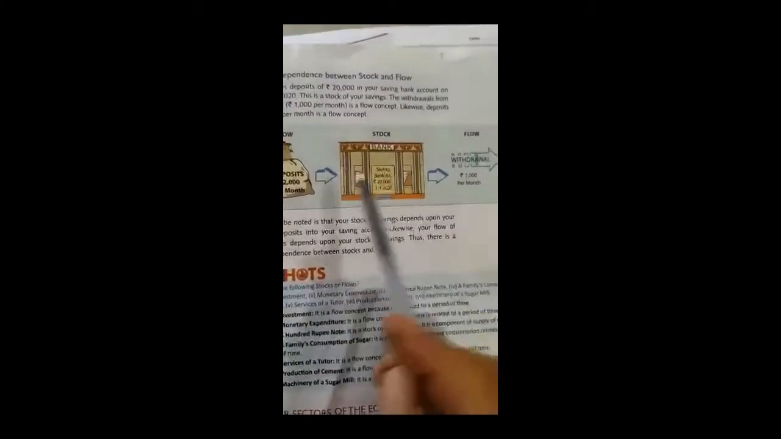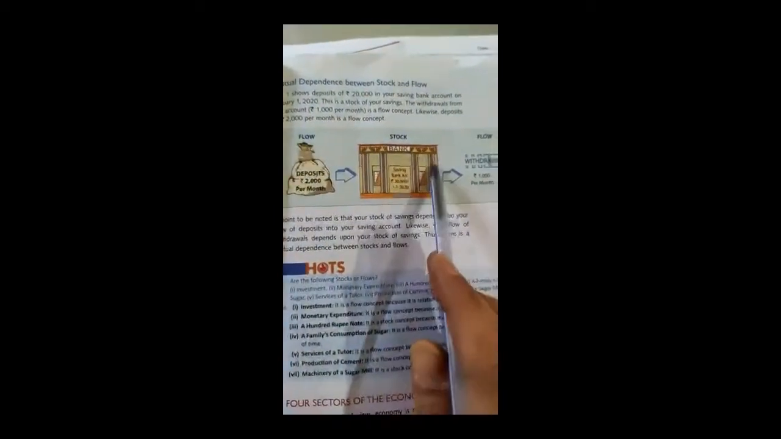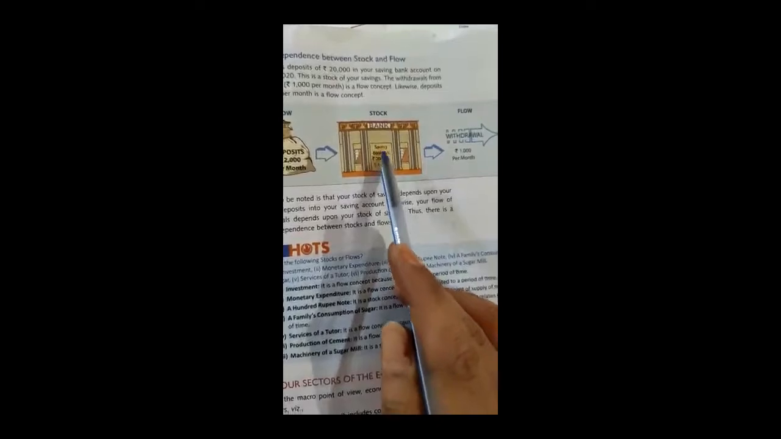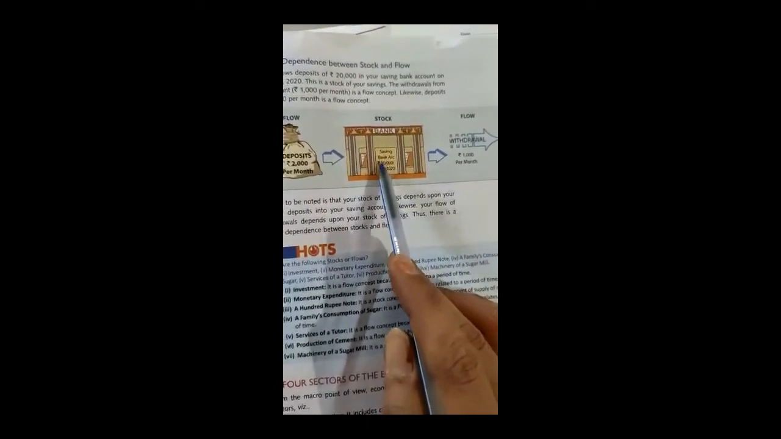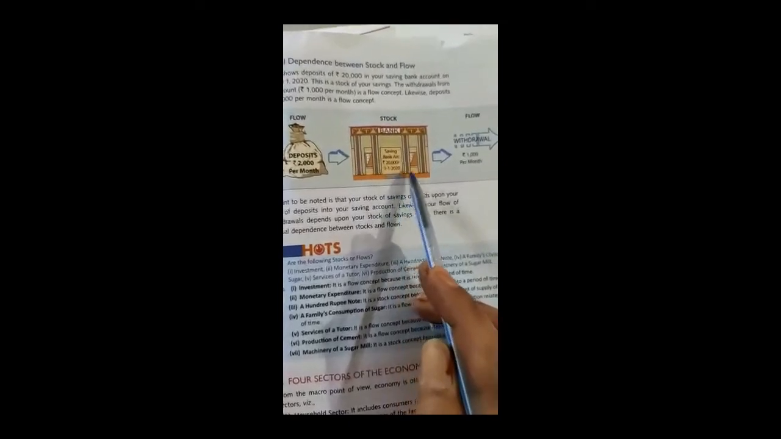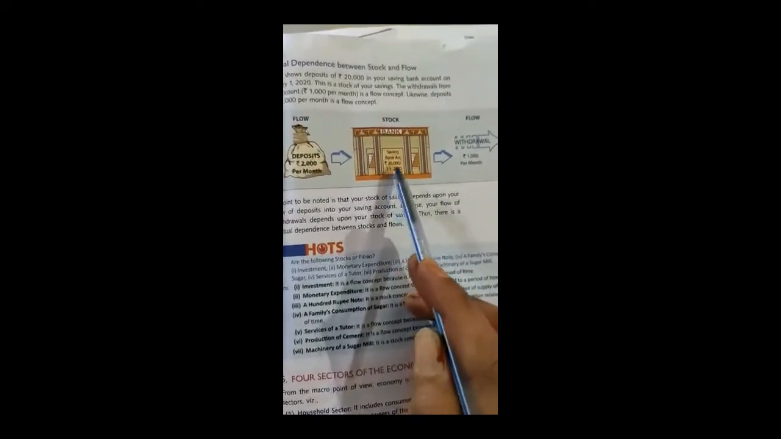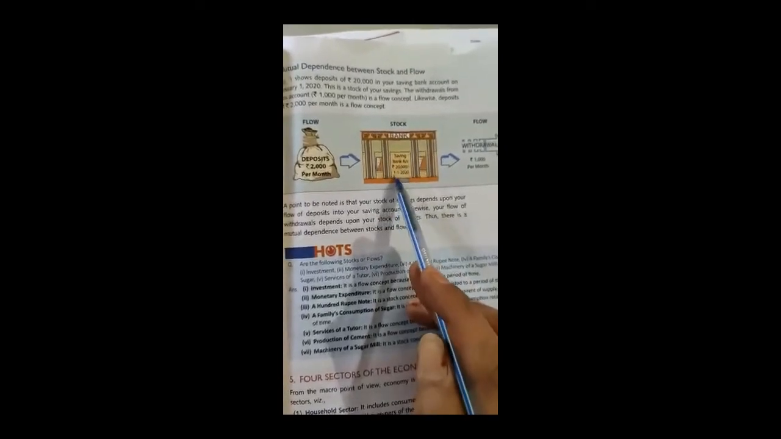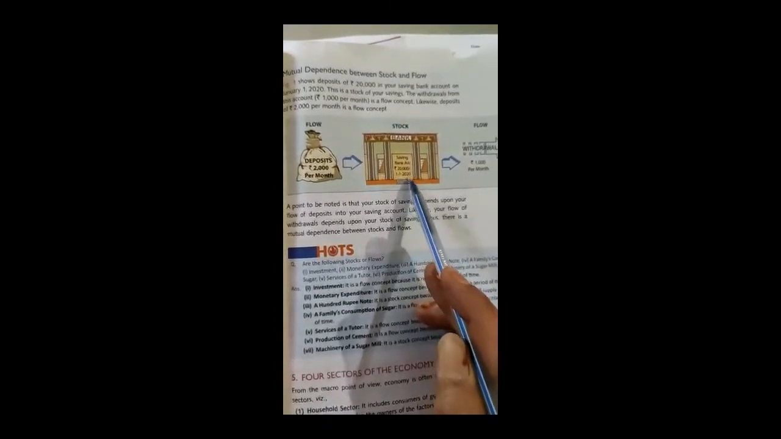Now I would like to explain this concept with one picture. Here children, you can see the picture. There is stock and flow. Here there is a bank. Okay, in the bank there is a saving account. Bank account 20,000 on 1st January 2020. It's clearly mentioned: the specific amount is 20,000, and when? On 1st January 2020.